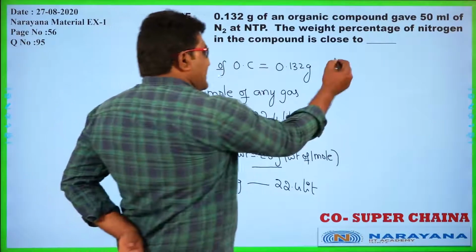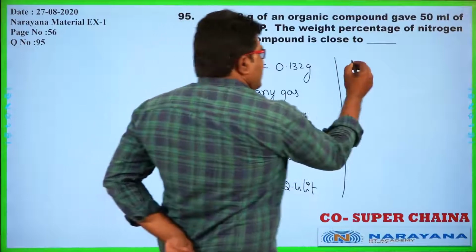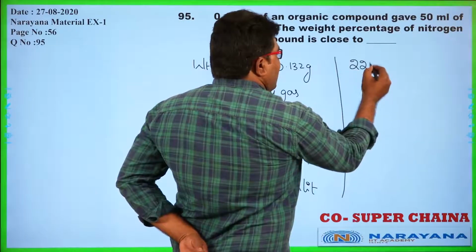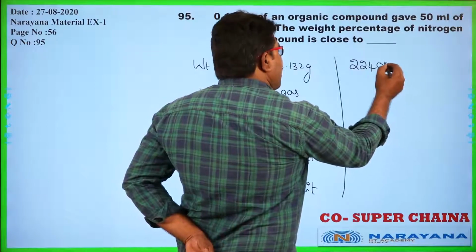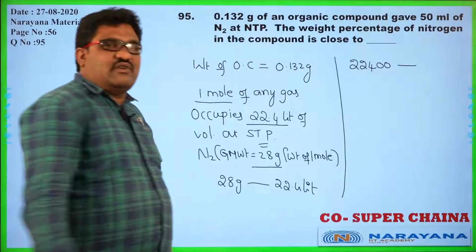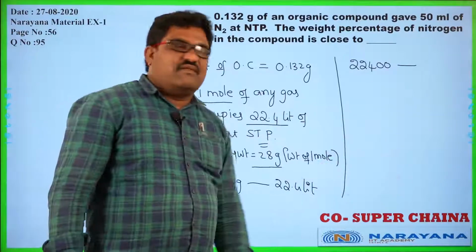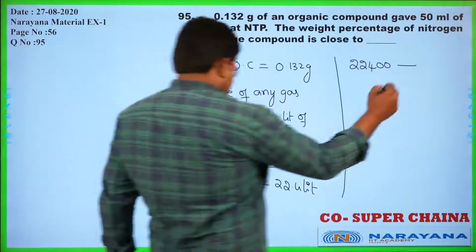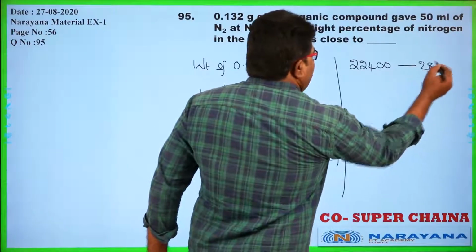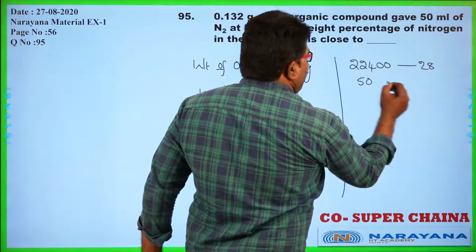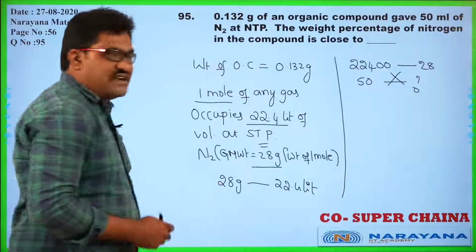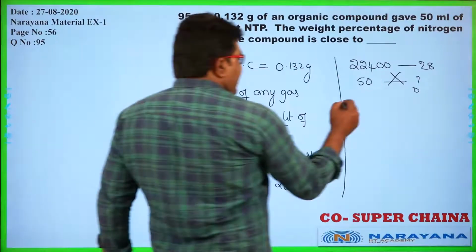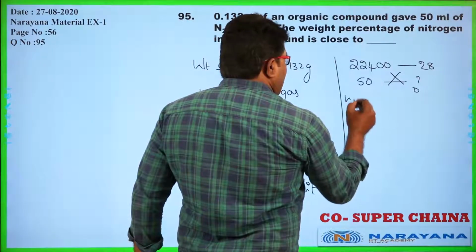So see here, if we change 22.4 liters into milliliters, it becomes 22,400 ml. So the weight of 22,400 ml of nitrogen is 28 grams, but he has just given 50 ml. Now what is the weight of the 50 ml of nitrogen?